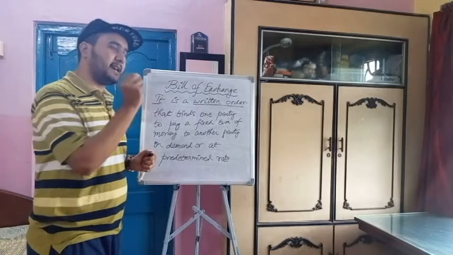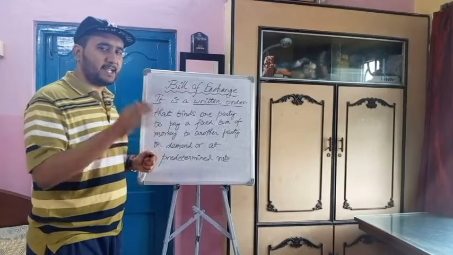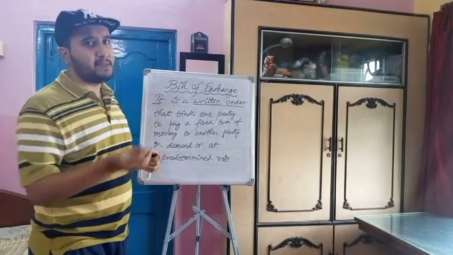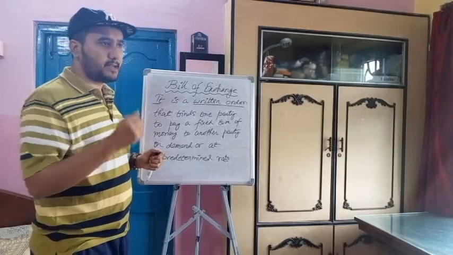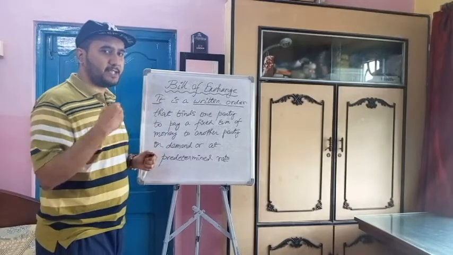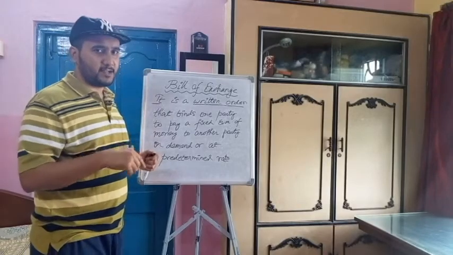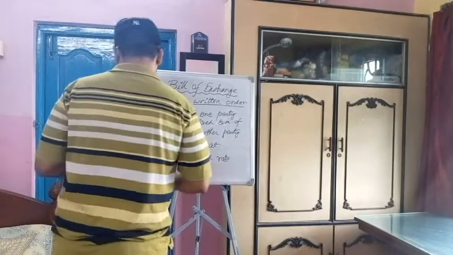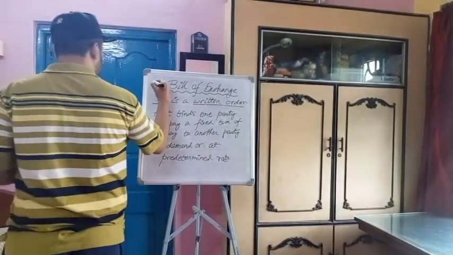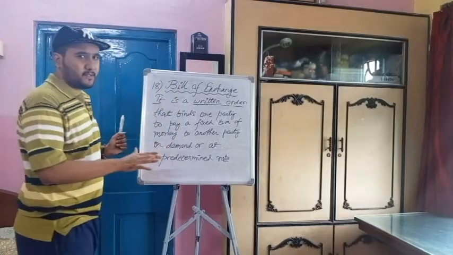So that third party must give that sum of money to the second party at the end of the 3 months. This is bill of exchange. 3-party transactions. In the deal, one is giver, one is the taker, and one is the encasher for the second party. Fine. This is bill of exchange. This is point number 18. Please note it down very carefully.